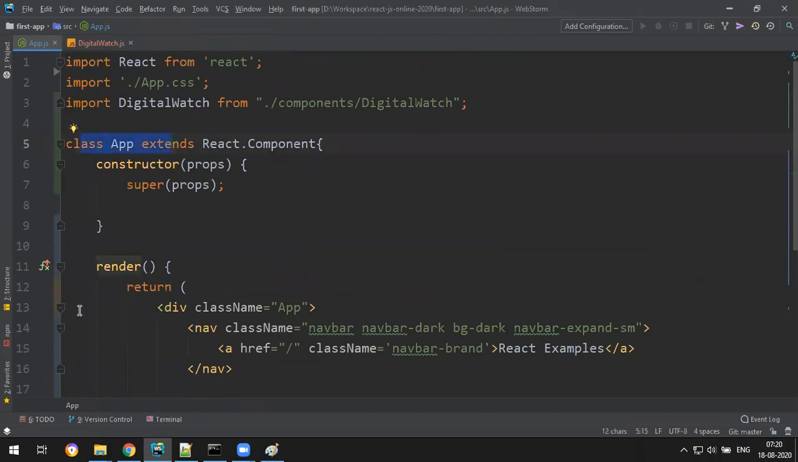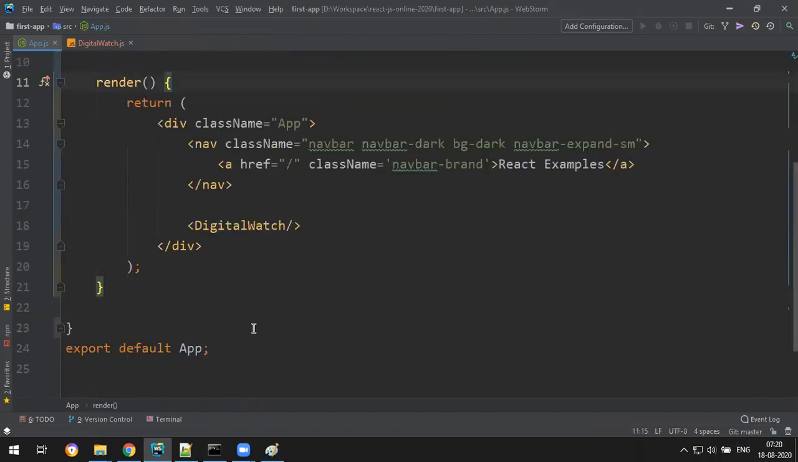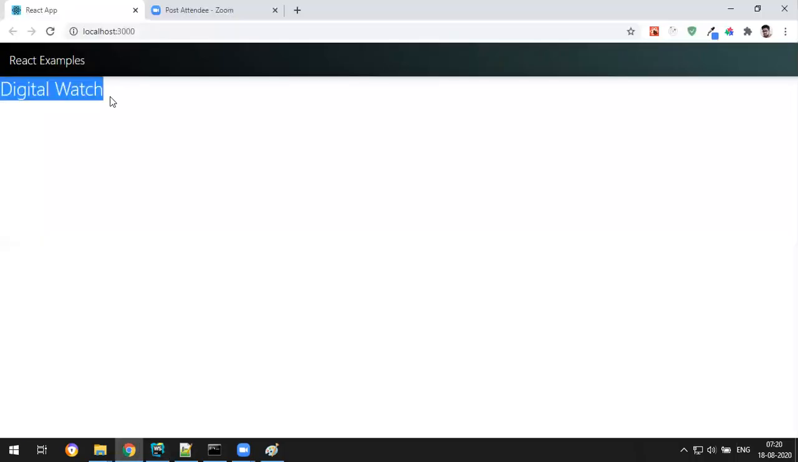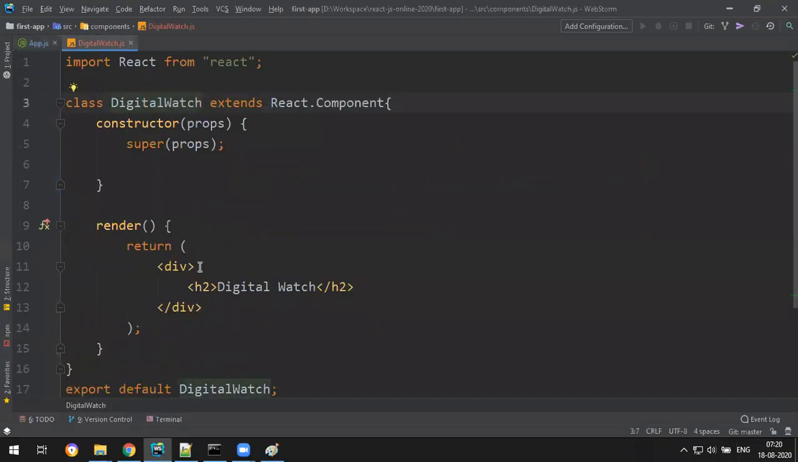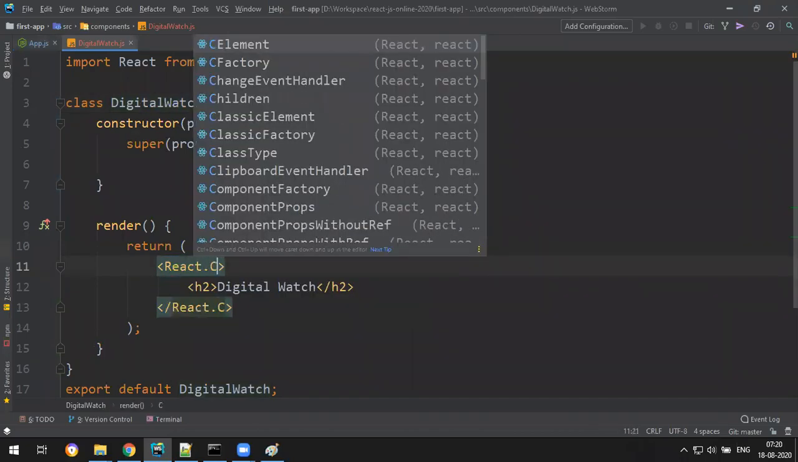So last class we have converted this to class-based. That's okay, fine. Digital watch. So now check, you got digital watch. Okay. So what is my plan in this example is, in digital watch, I will write this as React.Fragment.